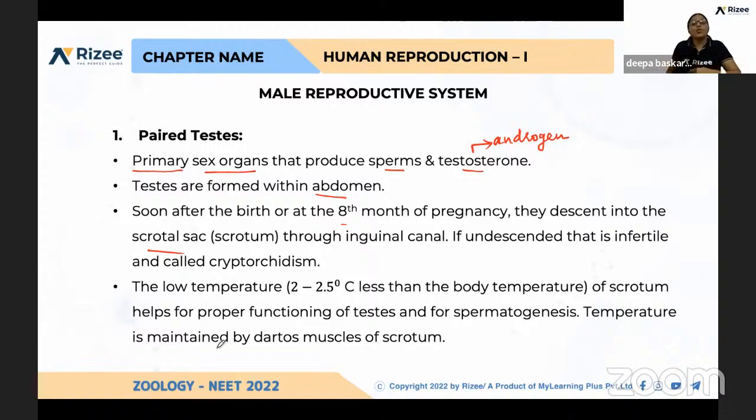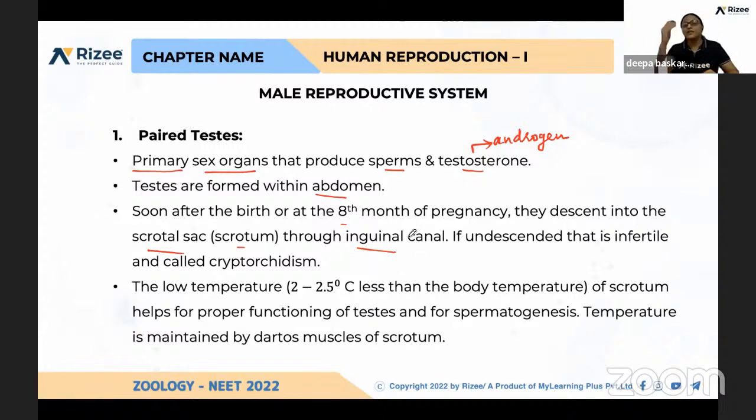They are coming down. What is the role of the scrotum? The scrotum has different types of tissues, and the testis should come down from the abdominal cavity at the time of birth and be accommodated in the scrotum. The abdominal cavity and scrotum are connected by the inguinal canal.